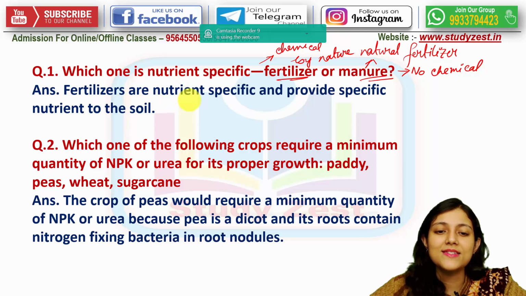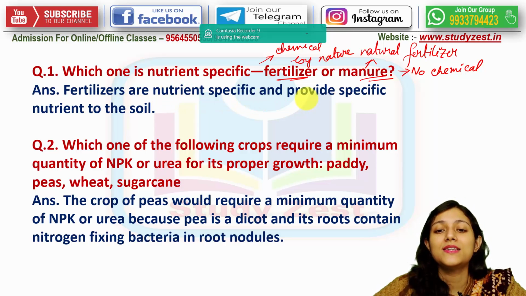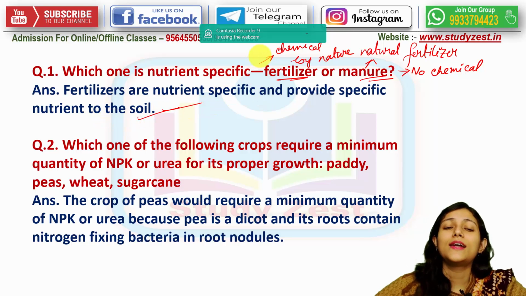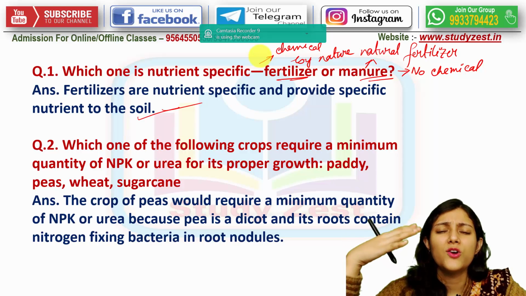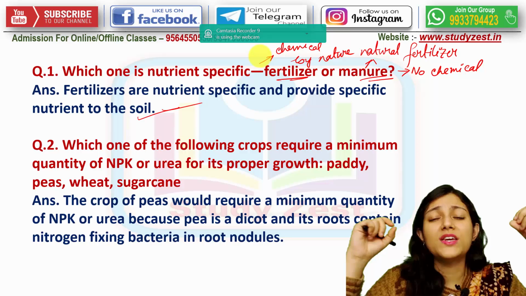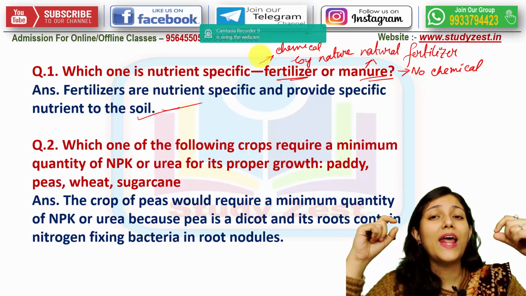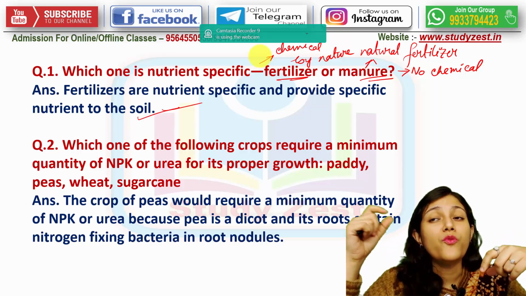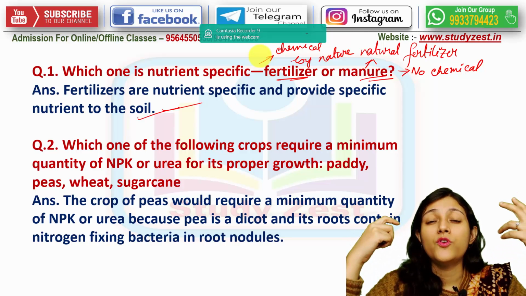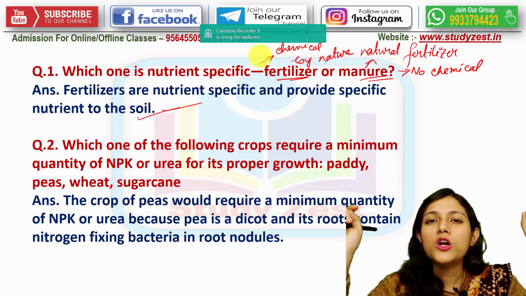So fertilizers are nutrient specific and they provide specific nutrient to the soil. Manures are not nutrient specific. Grossly, they contain a lot of nutrients, but we cannot say this manure can add only potassium to the soil, or this manure can add only phosphorus to the soil. In this way it cannot be specified.